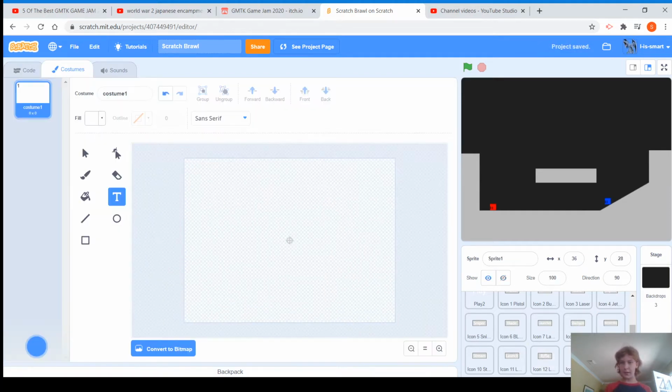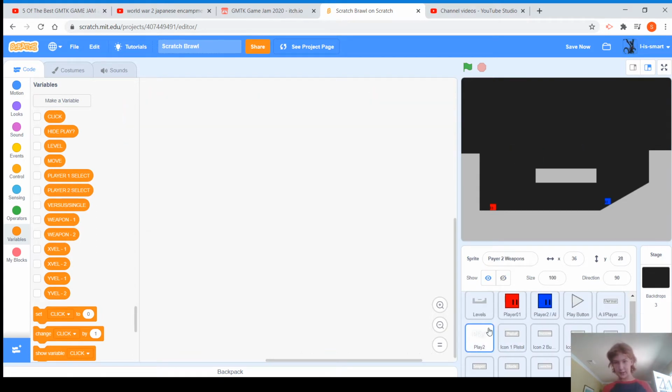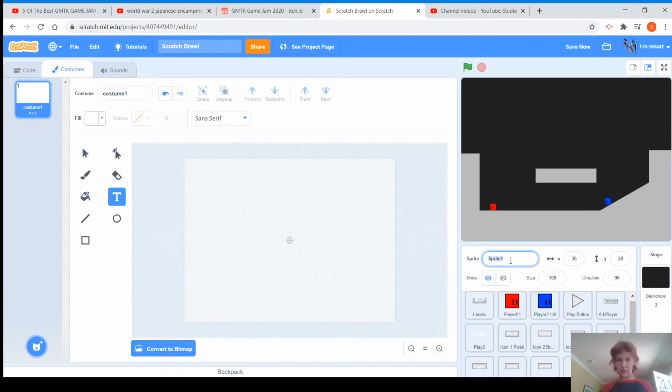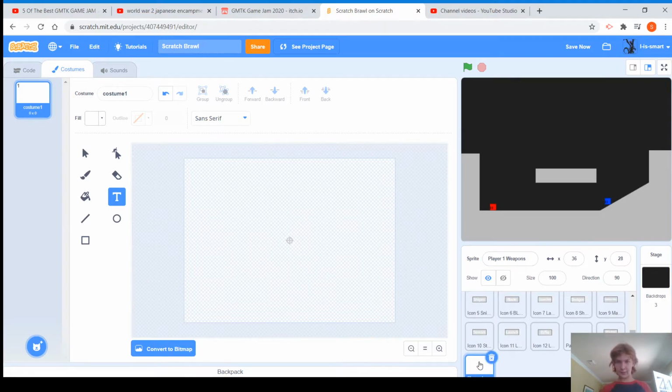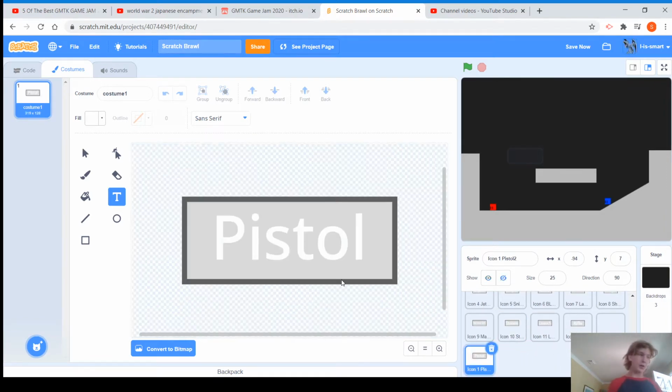You know what? I'm just going to make an empty sprite. This will be called player 2 weapons. It's just going to be empty. There's no code. I just want to distinguish what's between this. So I'll just make one more. Call it player 1 weapons. I just want a little spacing so I know which ones are weapon 2 and which ones are weapon 1. Okay, good.